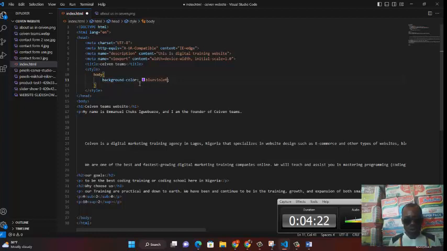We want to give me a value of color. So what's the name of the color? We say the color should be blue violet. So this blue violet is the value that we're giving to the property, okay? And then after that, you do your semicolon. That semicolon means that it's the final end. And at this point, we have concluded everything we want to do about this particular background color.